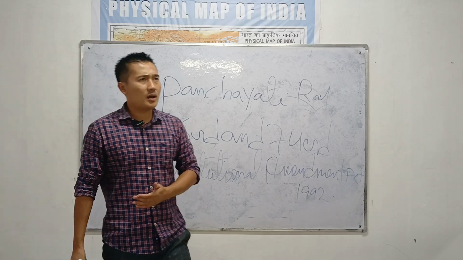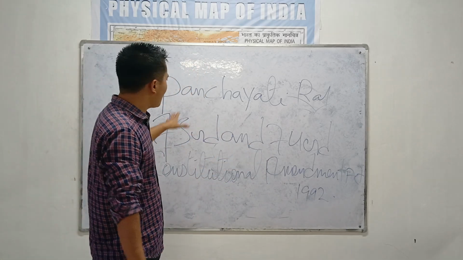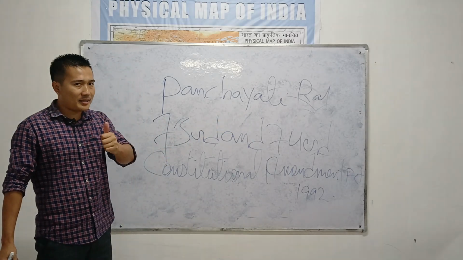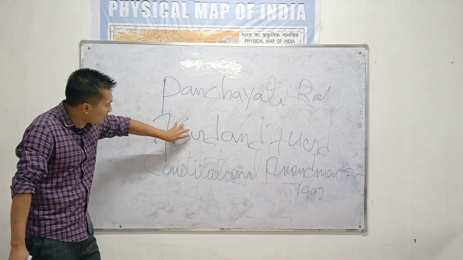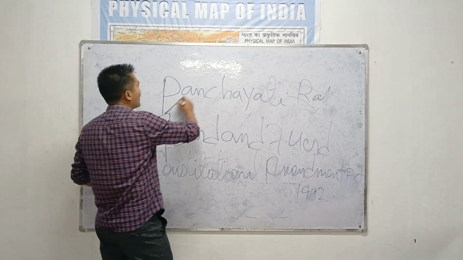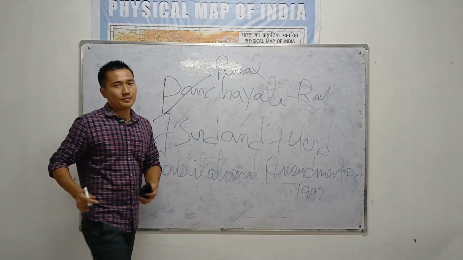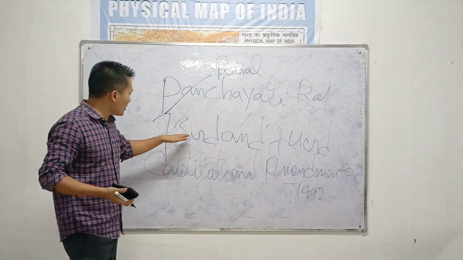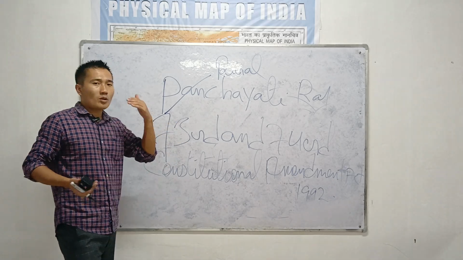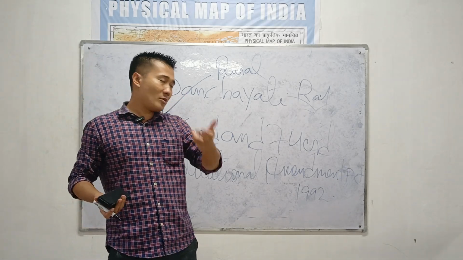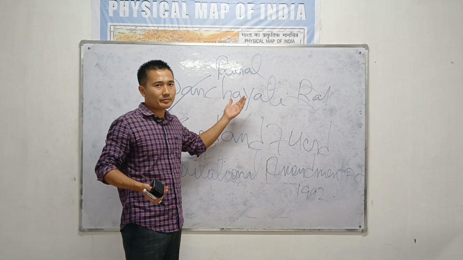So now, under the 73rd and 74th Constitutional Amendment Act 1992, the 73rd Constitutional Amendment Act deals with the rural local self-government. That means you will find the 73rd Constitutional Amendment Act in an area like a village.